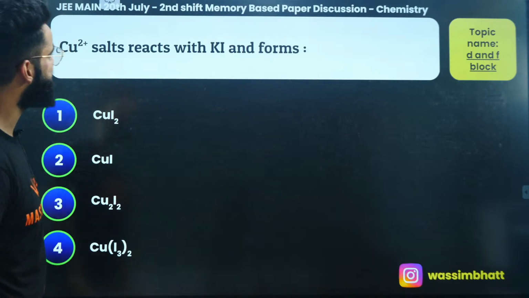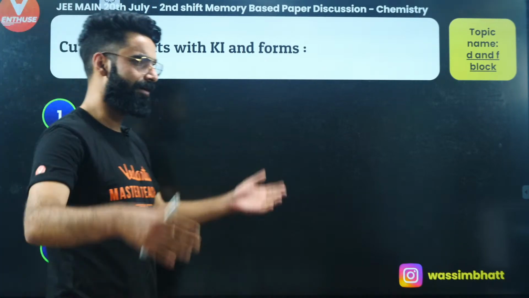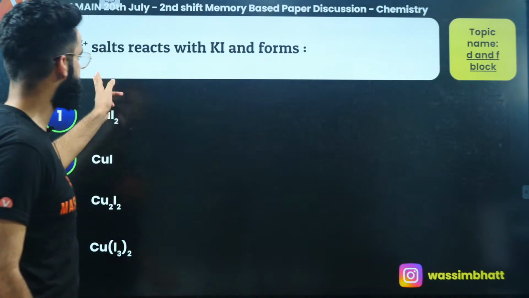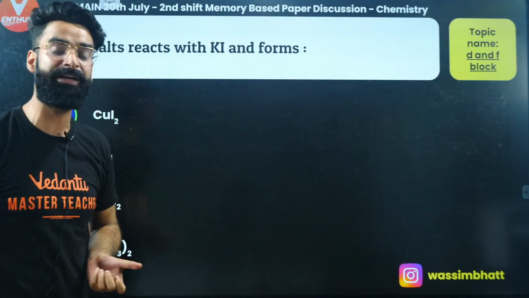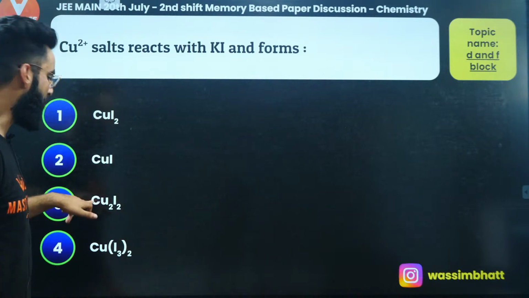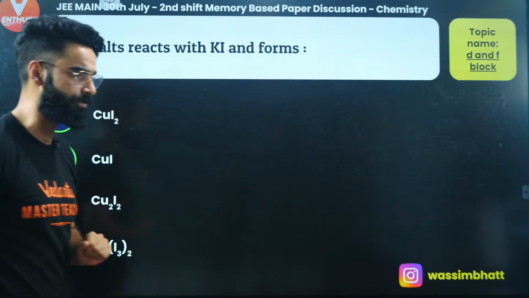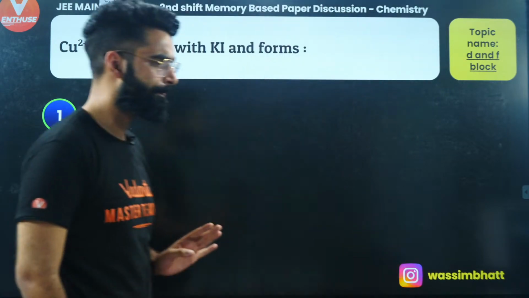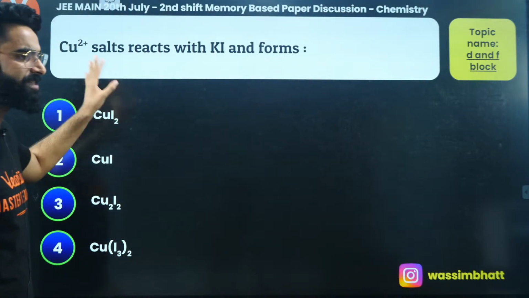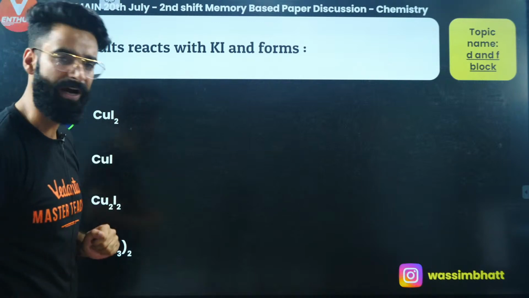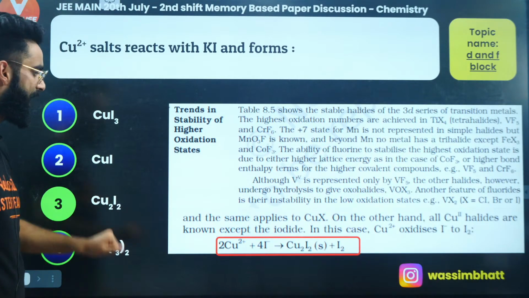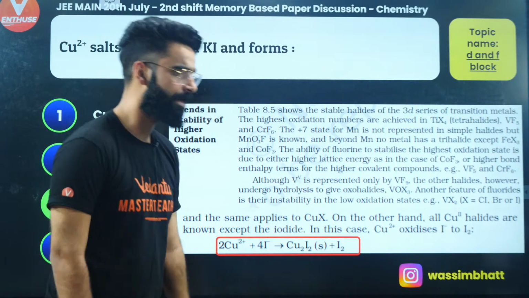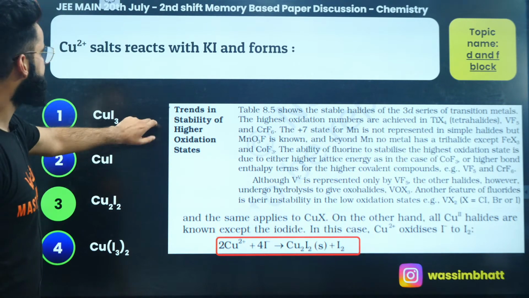Cu positive salts react with KI and form what? Again, one more reaction directly taken from your NCERT. When Cu2+ reacts with KI, it forms that white precipitate. Now, what is that white precipitate? The white precipitate is basically your Cu2I2, right? Again, the reaction directly taken from your NCERT. Cu2+ salts react with KI and form the white precipitate, which is your Cu2I2. This is the reaction, guys. This is directly taken from your NCERT. Okay. Perfect. Let's move on to one more question then.